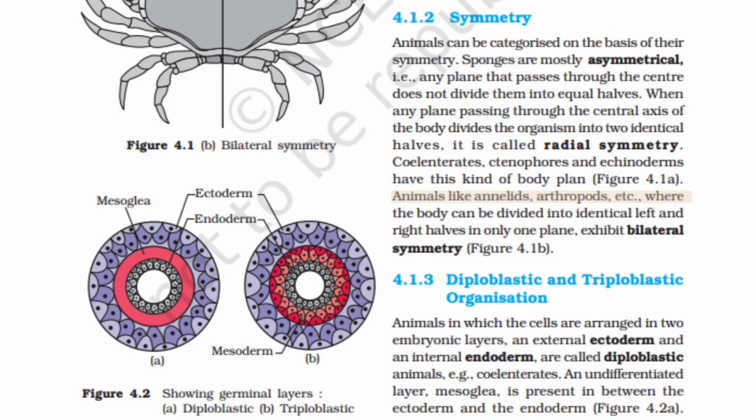Animals like annelids, arthropods, etc., where the body can be divided into identical left and right halves in only one plane, exhibit bilateral symmetry. Figure 4.1b.